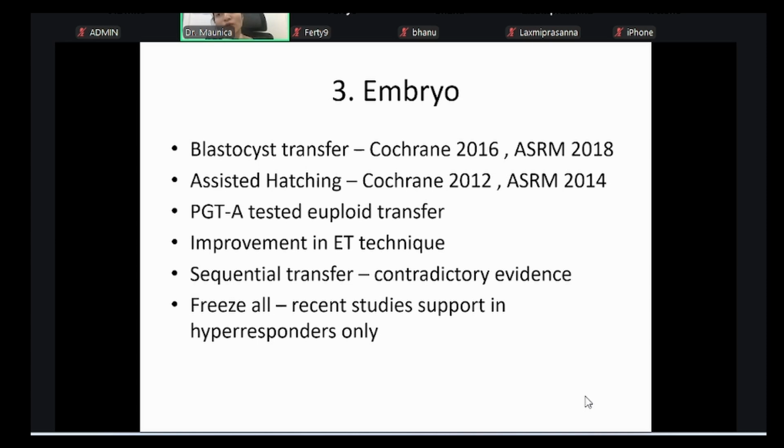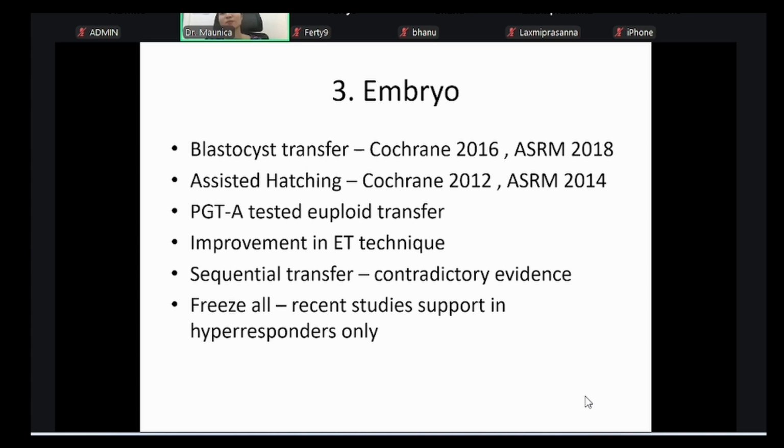Sequential transfer is you do one transfer on day 3 and then you do the second transfer just one day apart on day 5. But it's contradictory. Next is freeze-all. That is mainly in hyper-responders like PCOD, because in PCOD, to plan a fresh transfer, there is an OHSS risk we don't want to take.